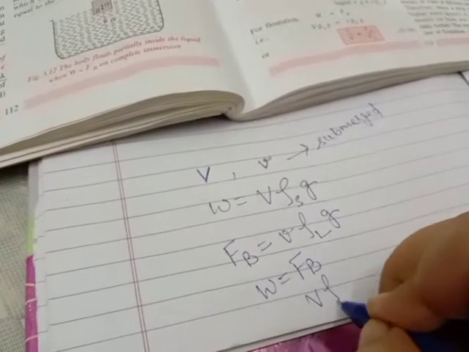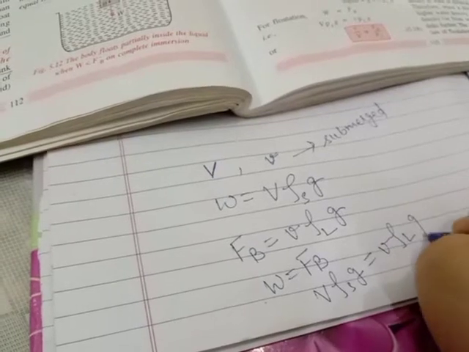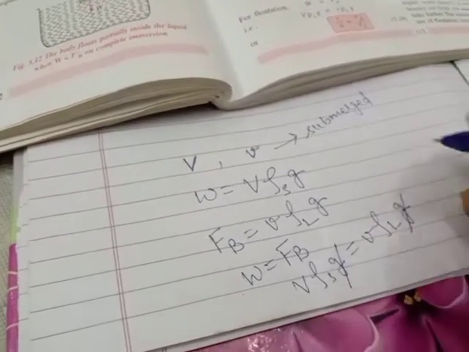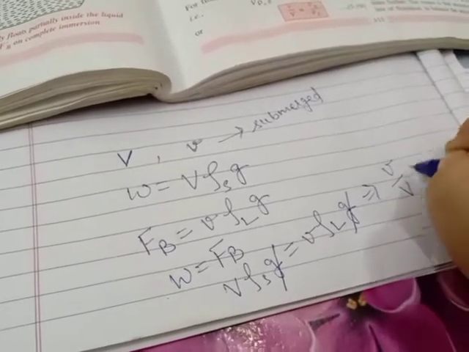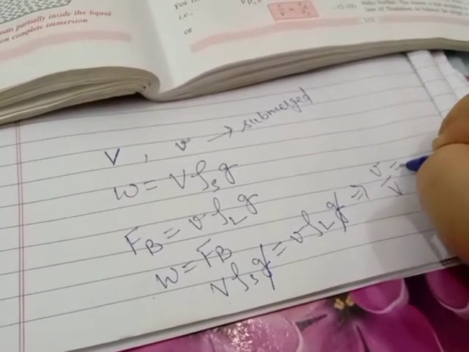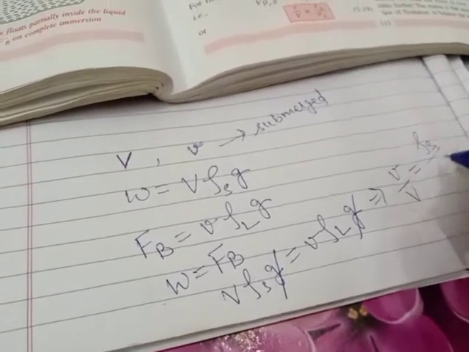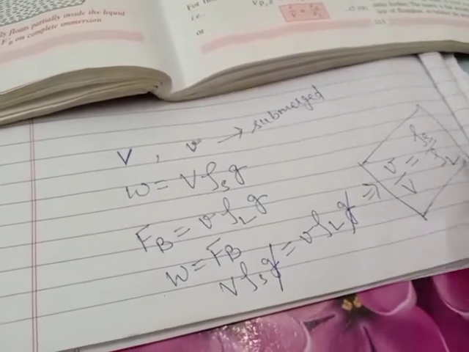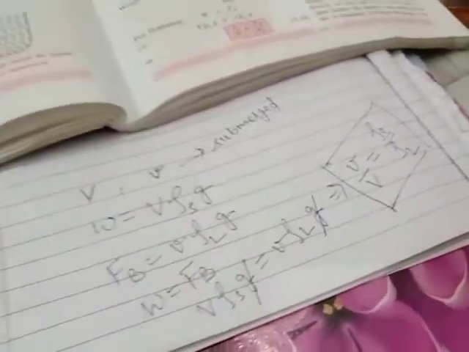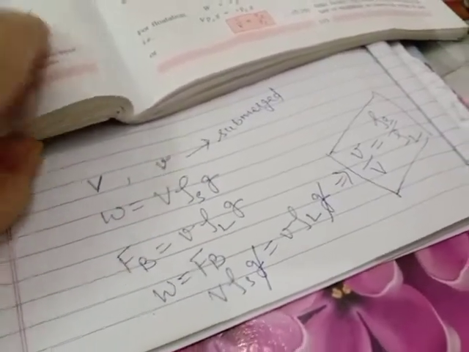That means V rho S g should be equal to small v rho L g. g gets cancelled out, and from here you will get small v upon capital V is equal to, we are cross multiplying, rho S upon rho L. So this is the relation between the density of solid and the liquid and the submerged part in the total volume.